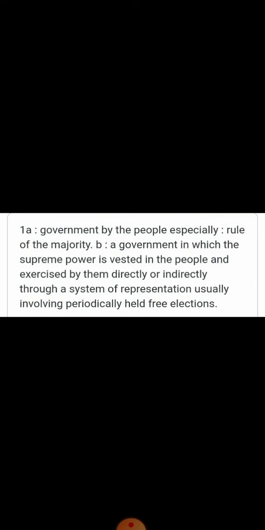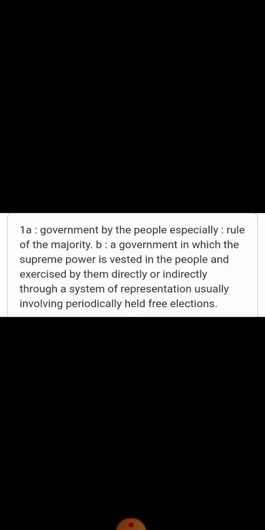Before knowing the meaning of democracy, I just want to give a small meaning of democracy through the word. Please listen carefully. The word democracy originated in the Greek language. This word is a combination of two shorter words.